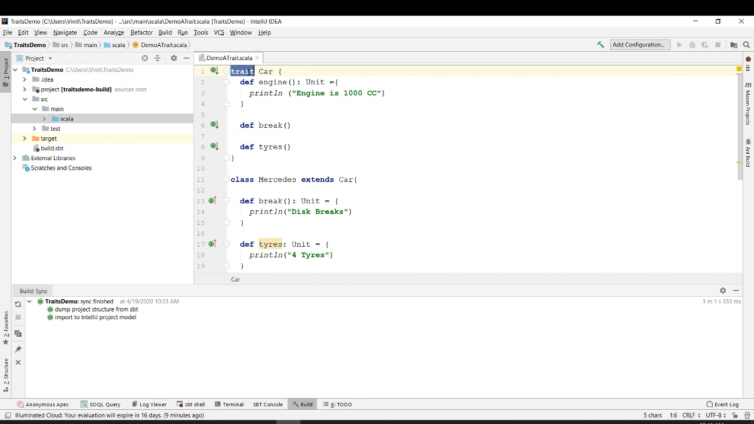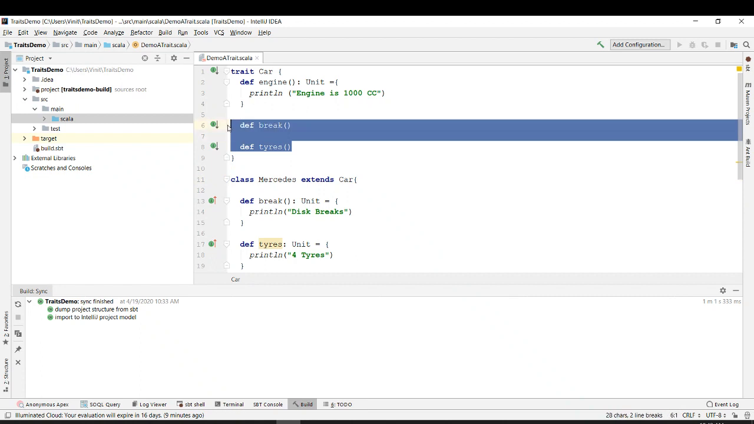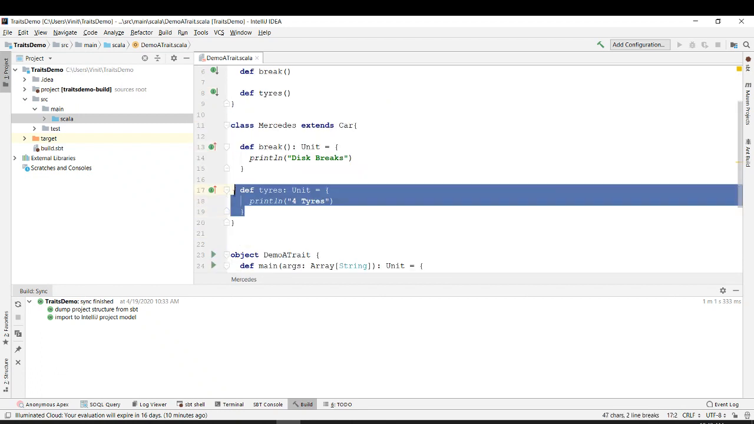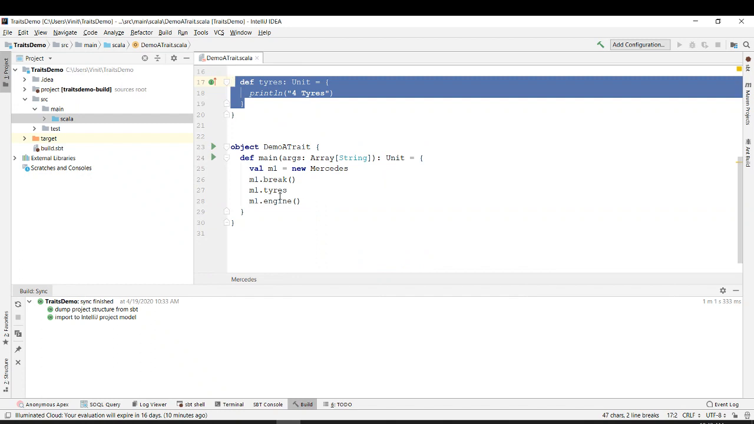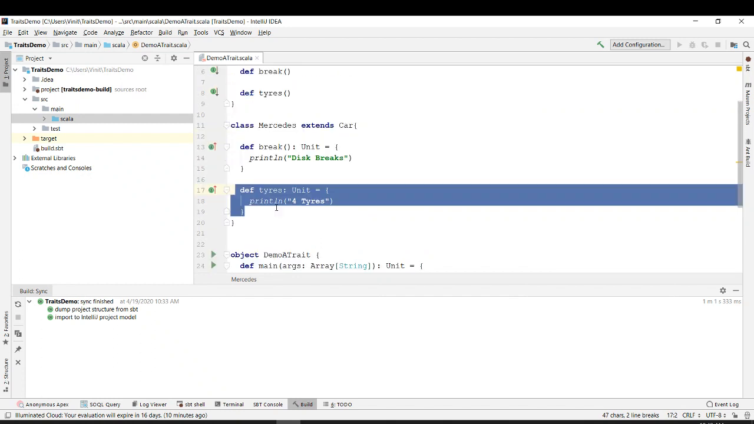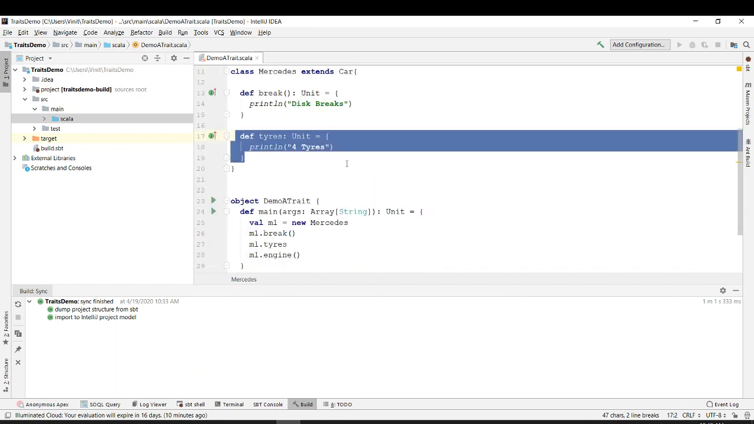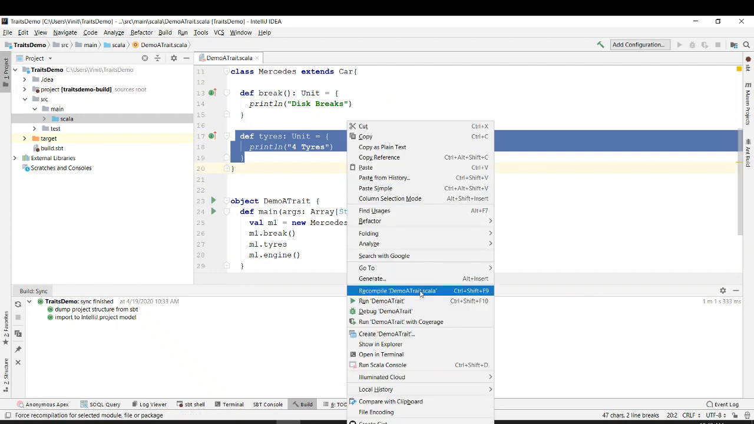We have defined a keyword by the name trait. This is the class that is extending. Whatever were the unimplemented methods are implemented over here, right? They have to be implemented somewhere. And I try to use m1 brake, m1 tires and m1 engine. So brake is found over here in the Mercedes, tires is found over here and engine is found over here. Just try to run it.